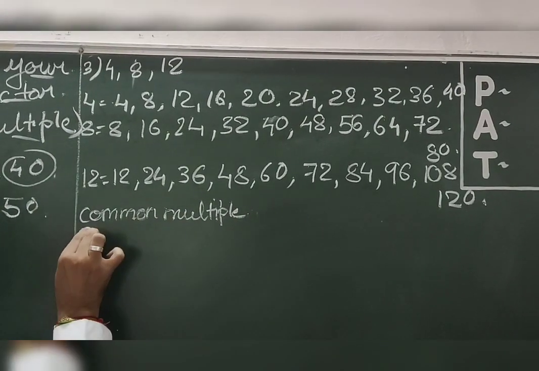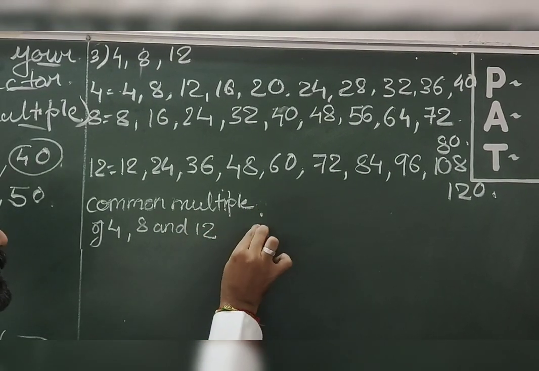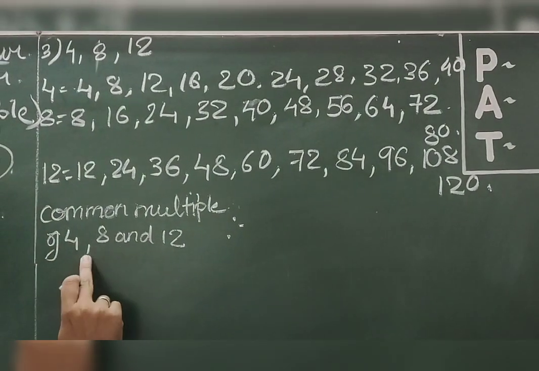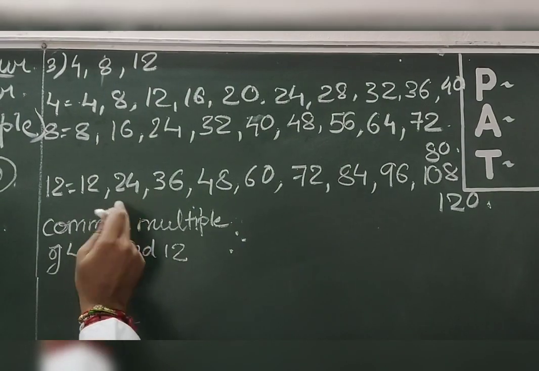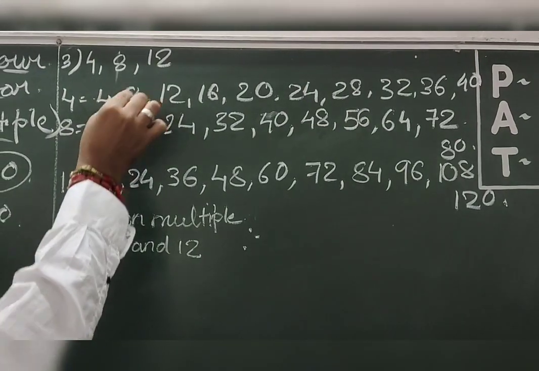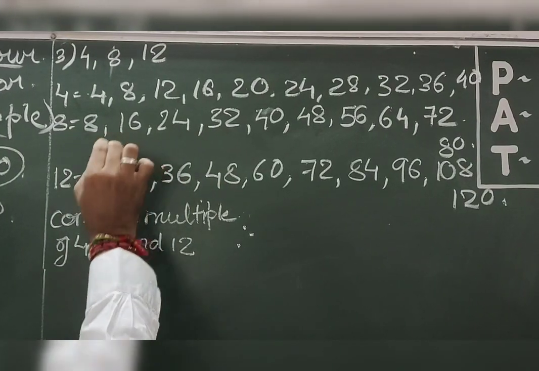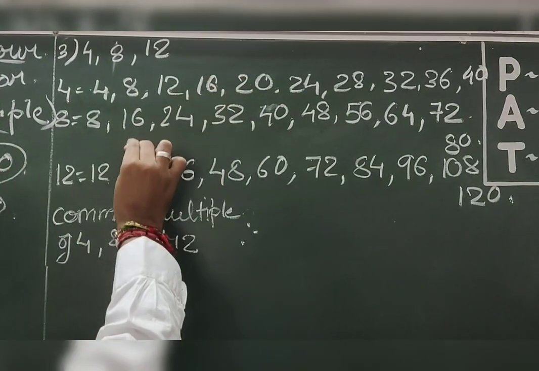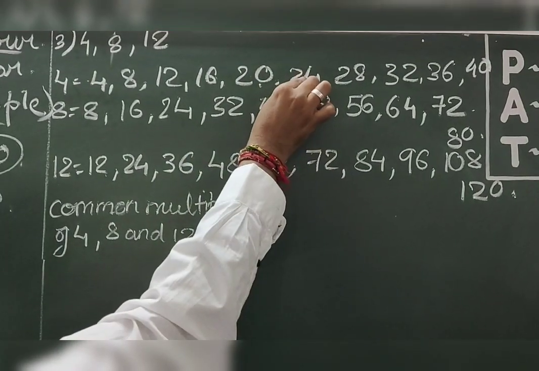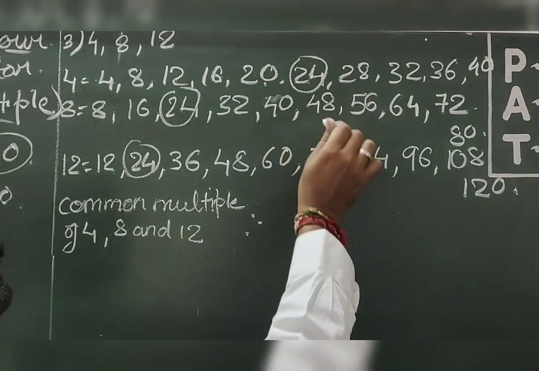Multiples of 4, 8 and 12. Now let's list out the common multiples. When we are talking about 3 numbers, students, we will find out the common numbers which are there in all the 3. 4 is not there. 8, here it is not there. 12 is here, but here it is not there. 16, no. 20, no. 24 is here, here also, and here also. It is in all the 3.